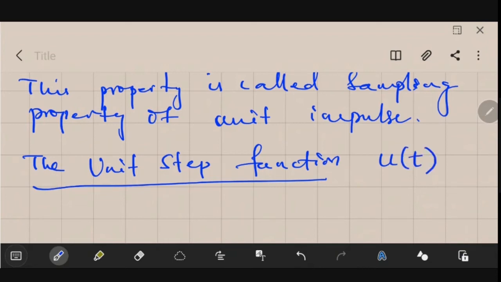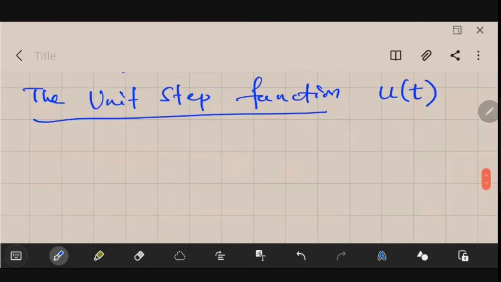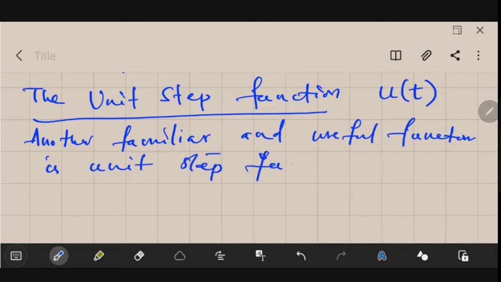Let us see how it looks. Another familiar and useful function is the unit step function, your u of t, and it is denoted like this.